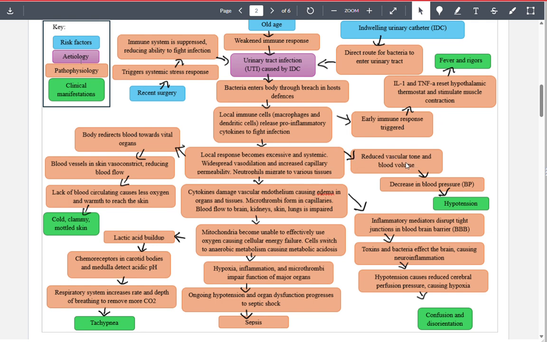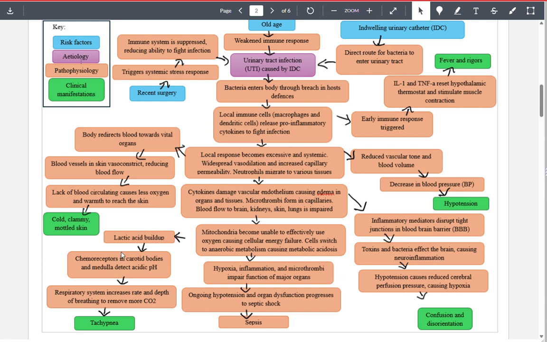Go into this one here, blood tone changes, decreased blood volume, decreased blood pressure, hypertension, happy with that. Go into the confusion, inflammatory mediators go to the blood-brain barrier, that's fine. Toxins go into causing neuroinflammation, good. This one here doesn't marry as well to this. This one here marries better to up above, so this would actually fit better after decreased blood pressure, therefore hypertension. What we'd probably want to see following the toxin is just the change in neuronal function, which then causes confusion. Again, they've done pretty well, just not quite full marks, probably just half mark less or 2.